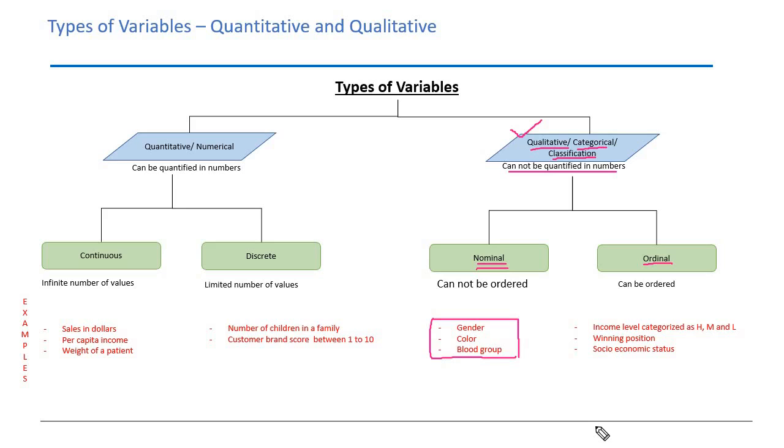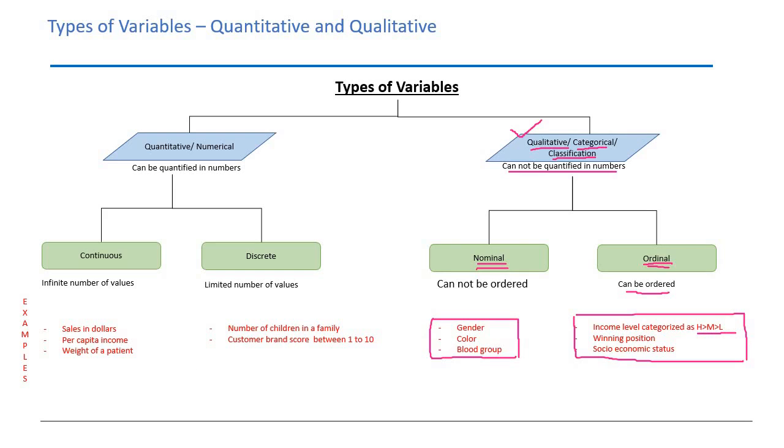You cannot order them. Now, ordinal variables can be ordered. These are those kind of qualitative variables which can be ordered. The examples are income level, categorized as high, medium, and low. For example, you have a customer database in which you have classified the income of a customer as high, medium, and low. You don't have the income in dollars, but you have the income as high, medium, and low. That's the flag that you have. So this becomes a categorical variable, and you can order this. You can say high is greater than medium and medium is greater than low. So we can put this in some order.